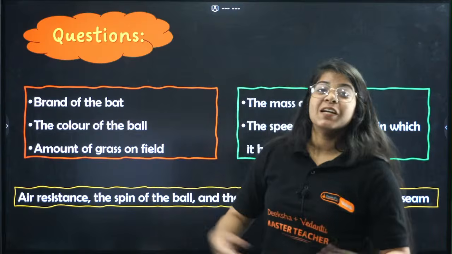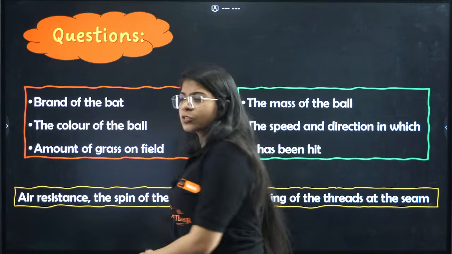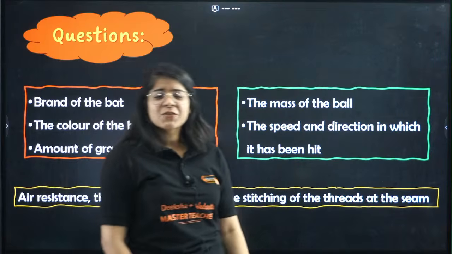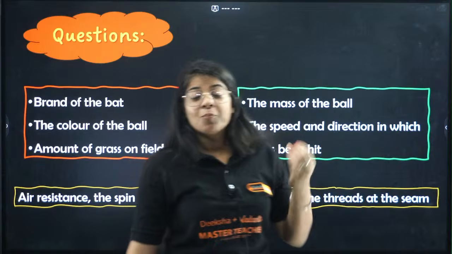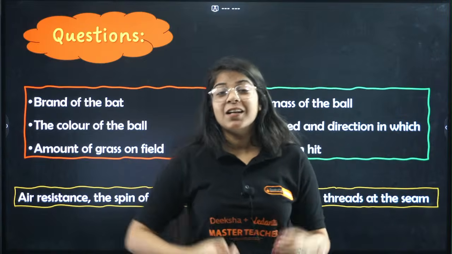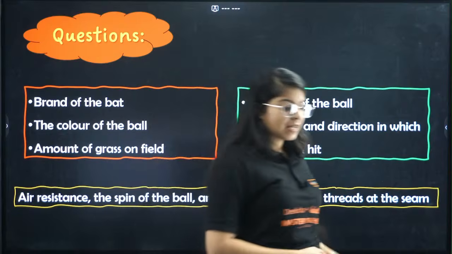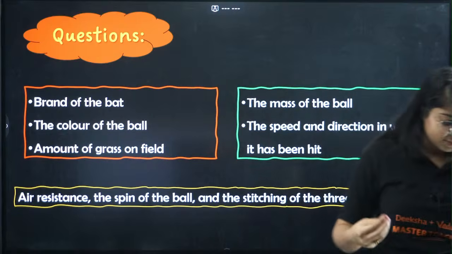What is the field position of the players? What was the strength with which the batsman played the ball? So all those things matter more than the color of the bat or the color of the ball. So these are the kind of questions you should be asking, the right kind of questions. Right?